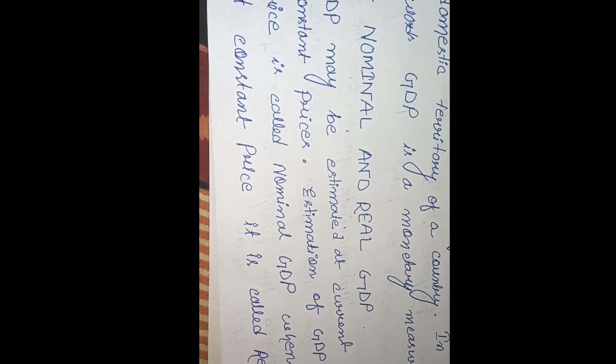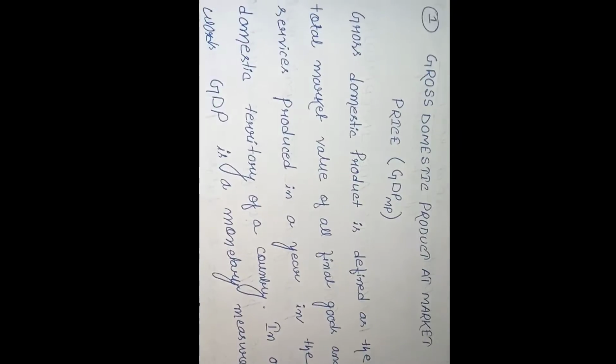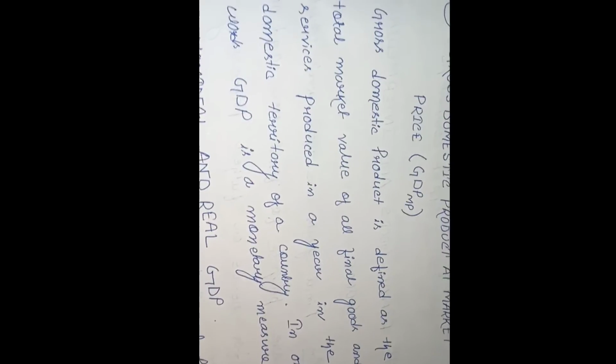What do you mean by the term nominal and real GDP? Nominal GDP is the estimation of GDP at current price, and real GDP means when GDP is estimated at constant price. And there are some short notes of nominal and real GDP, and some short notes of gross domestic product at market price. These are some basic notes you can write down.